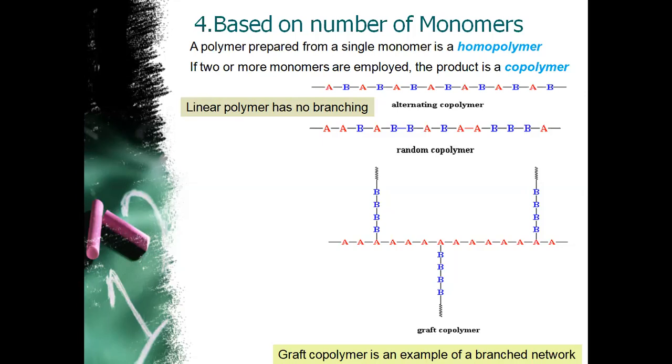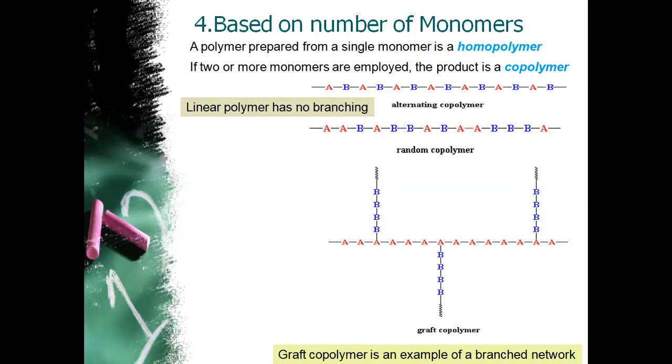Again, copolymers can be classified into three different types. A linear polymer has no branching, but a copolymer can be of branching type. First is alternating copolymer. If the two different types of monomer alternate, AB, AB, AB, it is termed an alternating copolymer.